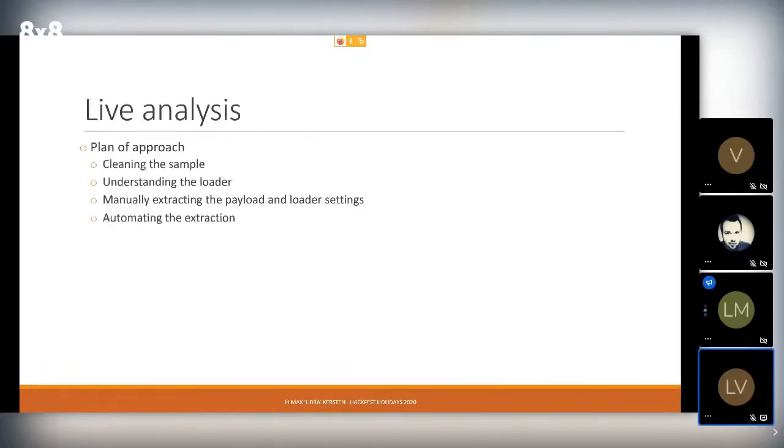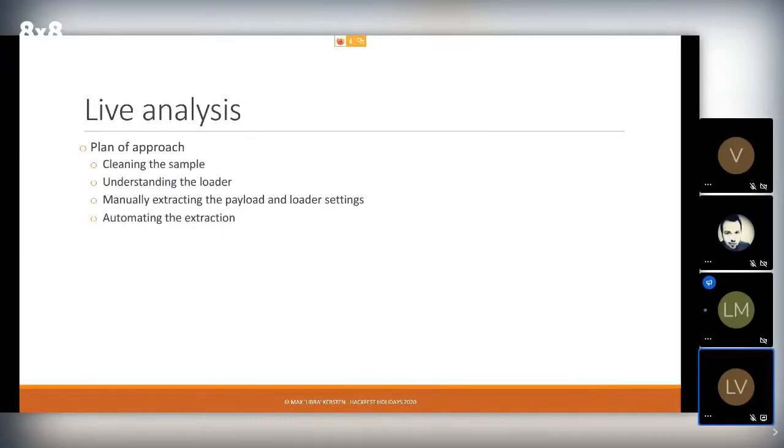So during the live analysis, there are basically 4 points that I want to touch upon. This does mean that for some parts of the loader we'll be skipping because this might involve either too much manual work or it just might take too much time for a 30-minute talk. And we're currently already nearly 9 minutes in, so that's fine. So first off, I want to clean the sample. I want to show the difference between the non-clean and the clean sample using de4dot.